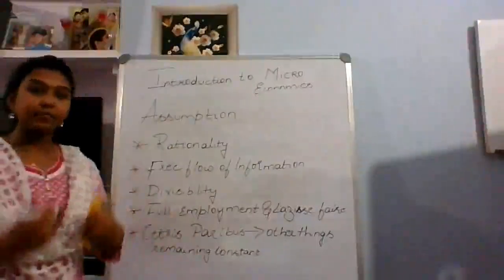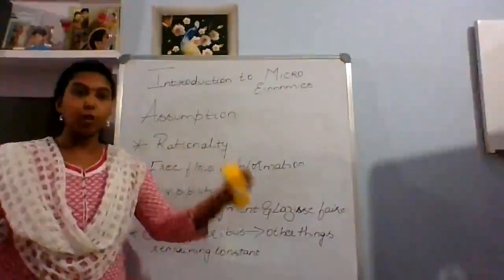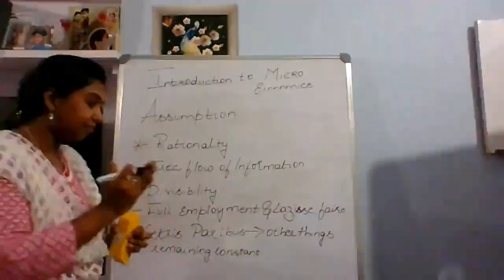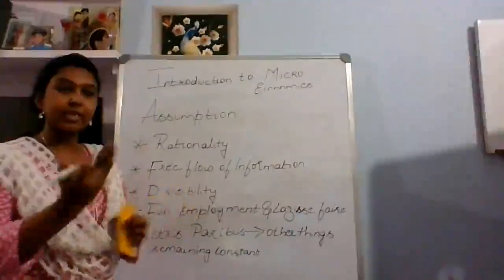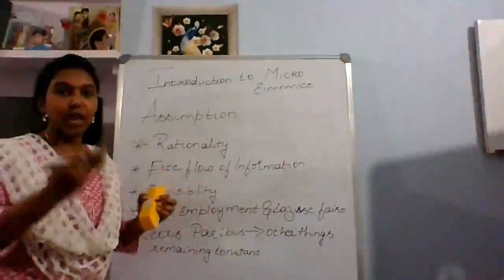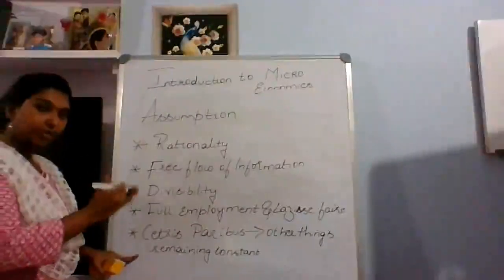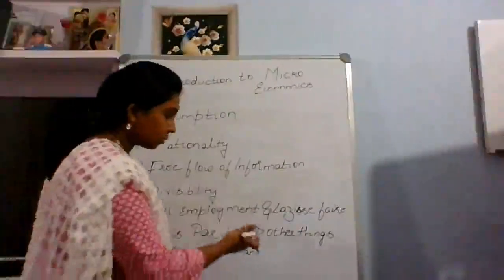When I am talking, others are quiet, others are constant. They are only listening. Only after my session is there an interaction between teacher and student. That is the meaning: other things remaining constant. I already explained this, let me explain once again.